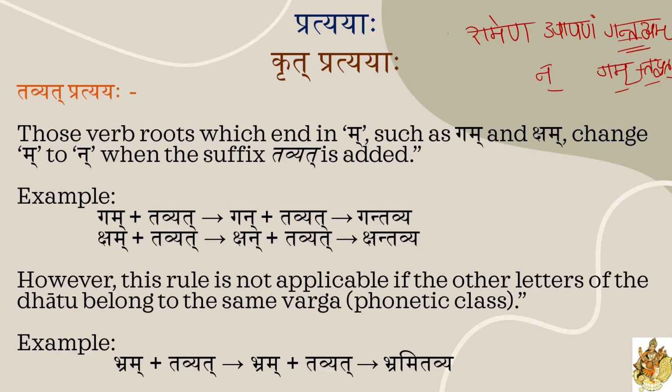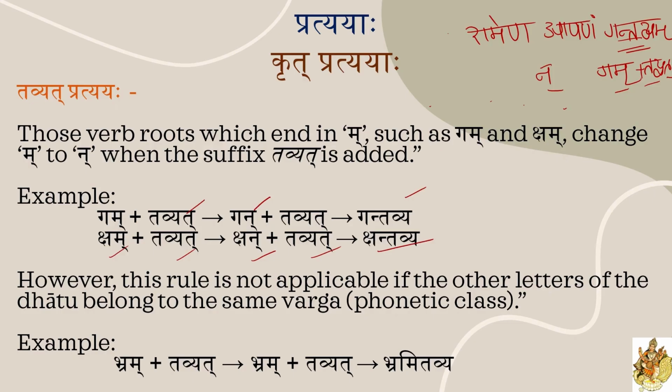Here is the rule for that. Those verb roots which end in Ma, such as Gam, Ksham, change Ma to Na when the suffix Tavyat is added. Example, Gam plus Tavyat, Gam will change into Gan, Gantavya. Ksham plus Tavyat, Ksham changed into Kshan, Ksantavya.